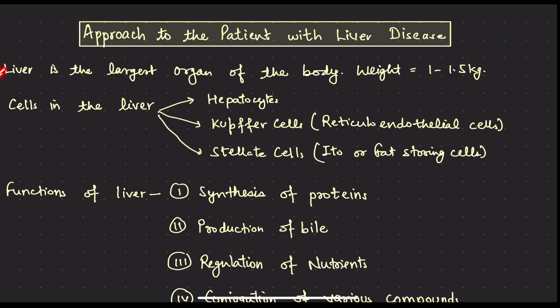Liver is the largest organ of the body with a weight of 1 to 1.5 kg. Cells in the liver are of three types: hepatocytes, Kupffer cells. Kupffer cells are basically macrophages of the liver. They are a part of the reticuloendothelial system of the body. Stellate cells, also known as Ito cells or fat storing cells. They are specialized for storing the fat.